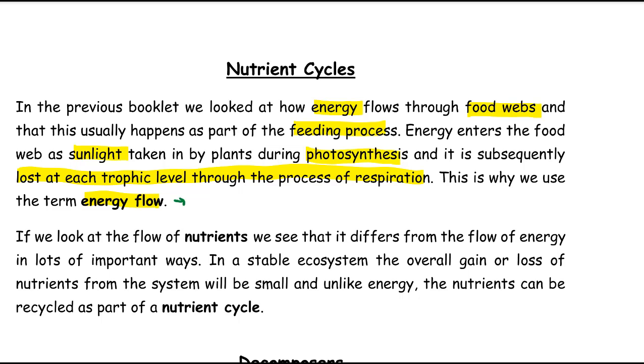The fact that we use the word flow indicates that it starts in one place and flows to somewhere else. But as we know, along the way, energy got lost at each trophic level. It's not like nutrient cycles here, where the nutrients are actually recycled around. The energy very definitely flowed in one direction and was lost at different stages. Once the energy had been lost, it couldn't be replaced again.